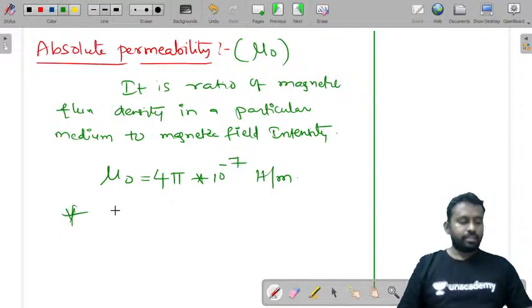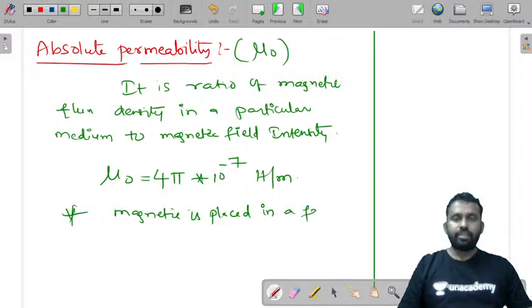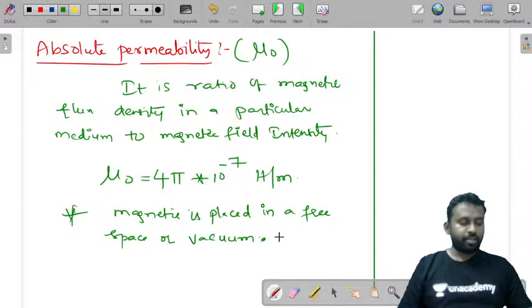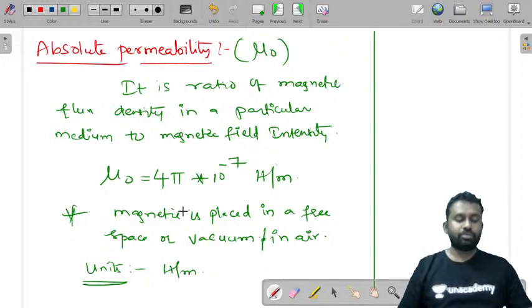In this case, the magnet is placed in a free space or vacuum or in air. So this is absolute permeability, and absolute permeability has the units of Henry per meter.